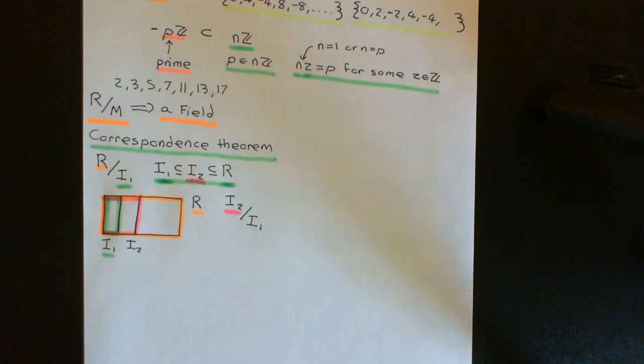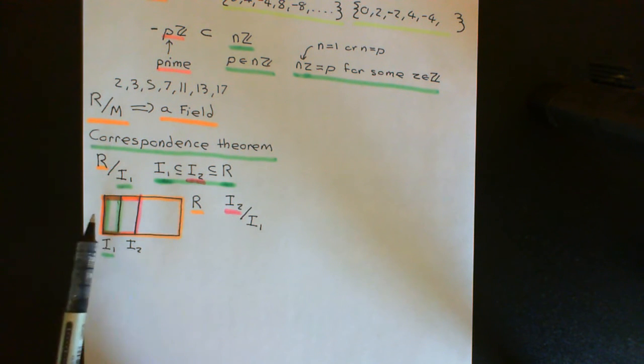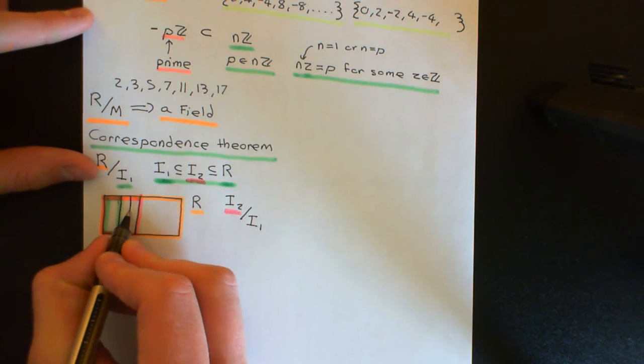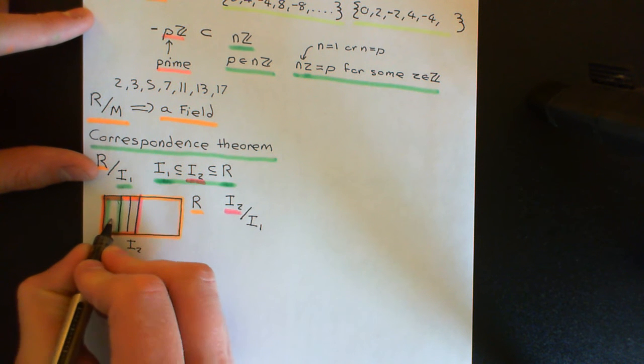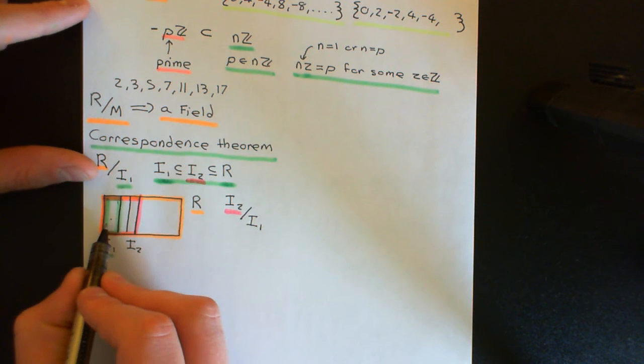You might be screaming at this point, but I2 isn't necessarily a subring, so how can we quotient I2 out by I1? Yes, you're correct. We might not end up with a quotient ring here, but we can certainly divide I2 up into additive cosets of I1. Again, this picture makes it look a little bit difficult, but I'll put a line down there. So let's say I1 is completely contained within I2, and now I've partitioned I2 up into cosets.